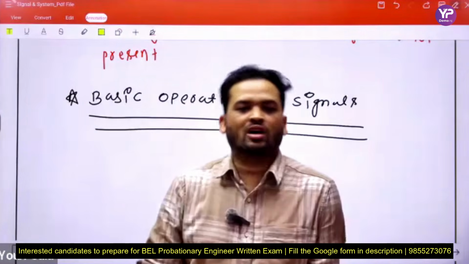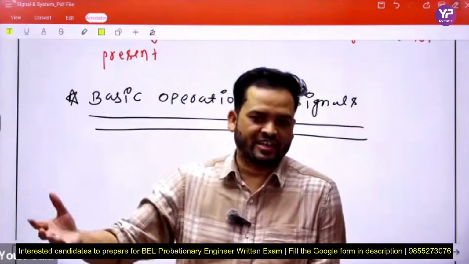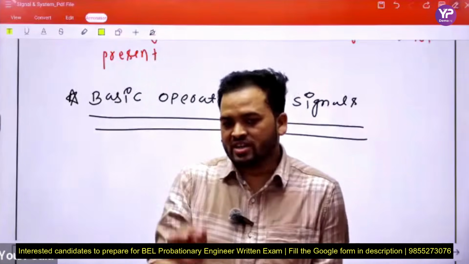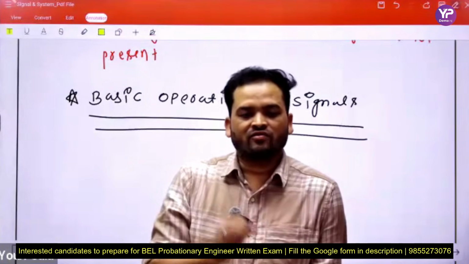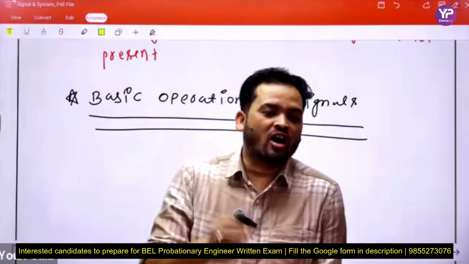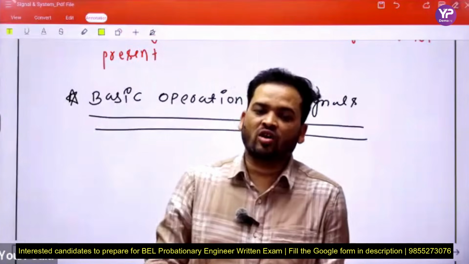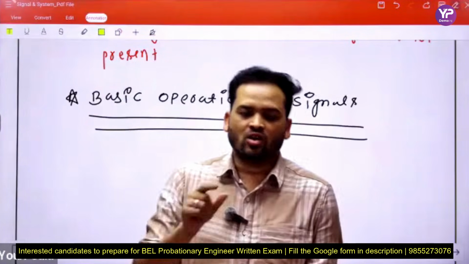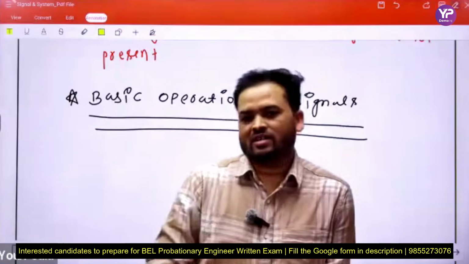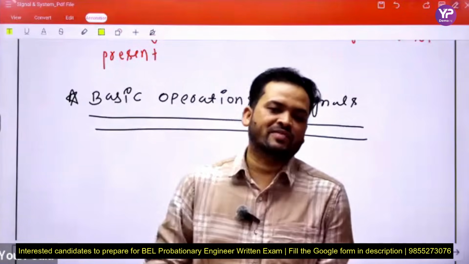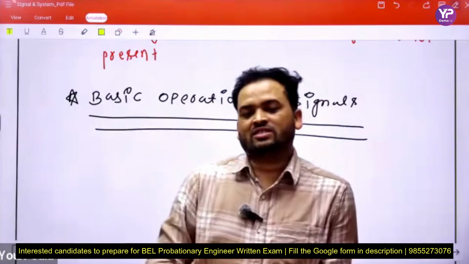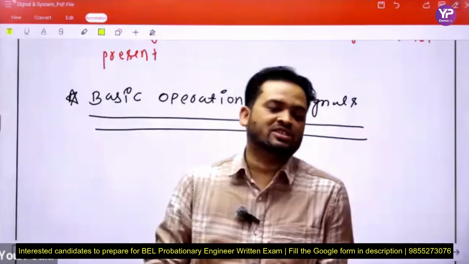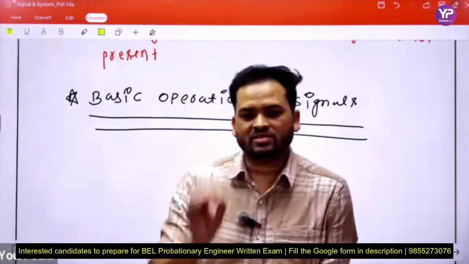We discuss both variables separately in both representations. Like continuous time signals, we consider operations on the dependent variable and operations on the independent variable. In a similar way, we discuss these two operations for discrete time signals.